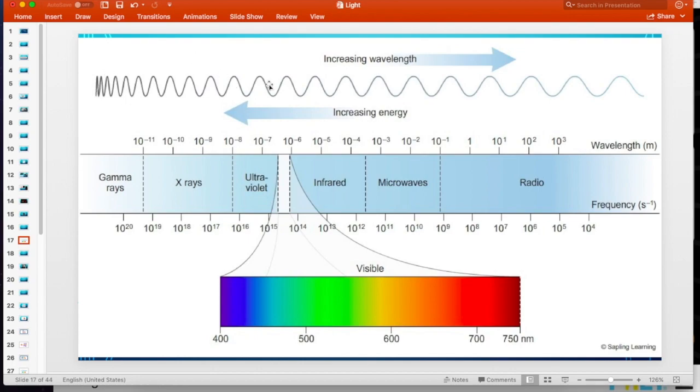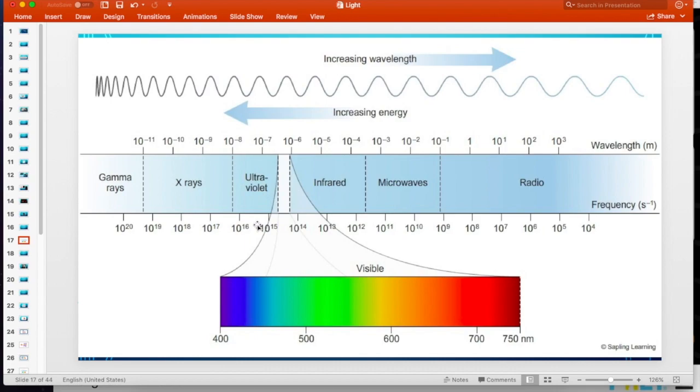This is a little picture of what a light wave would be. So on this chart, this is just a model to help you understand the different types of light waves. As you go from left to right, we have increasing wavelength. So the wavelength gets larger from left to right. That means the frequency gets smaller from left to right. Remember, frequency and wavelength have an inverse relationship. So over here on the far right, we get the largest wavelength, but the lowest frequency. And remember, frequency and energy are directly proportional. So the higher the frequency, moving to the left, the higher the energy. And once again, these are just types of light that we classify.